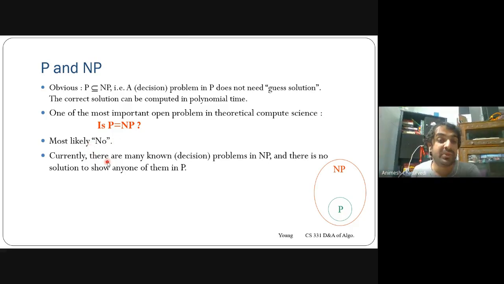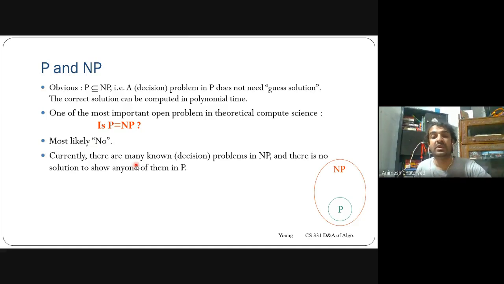Currently there are many known decision problems in NP, meaning there is no known polynomial time solution, no algorithm in polynomial time for those problems, and we call them NP problems, non-deterministic polynomial problems.